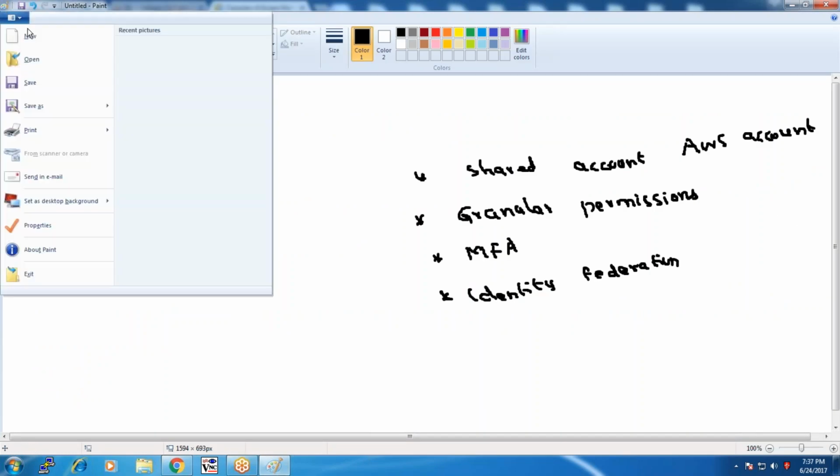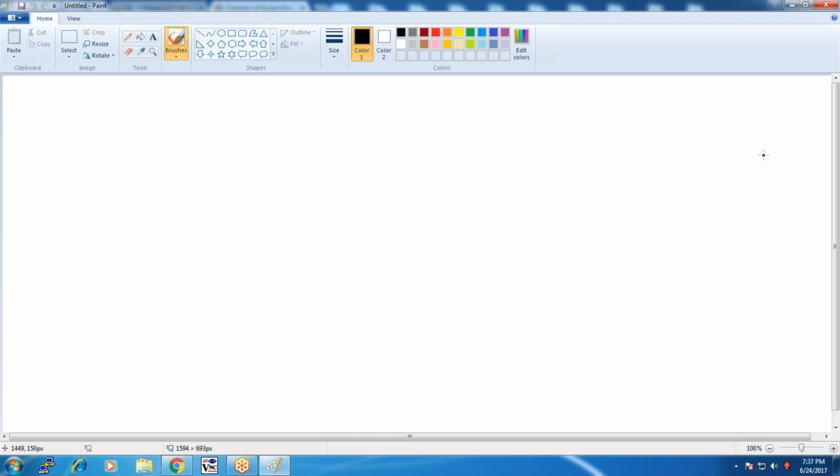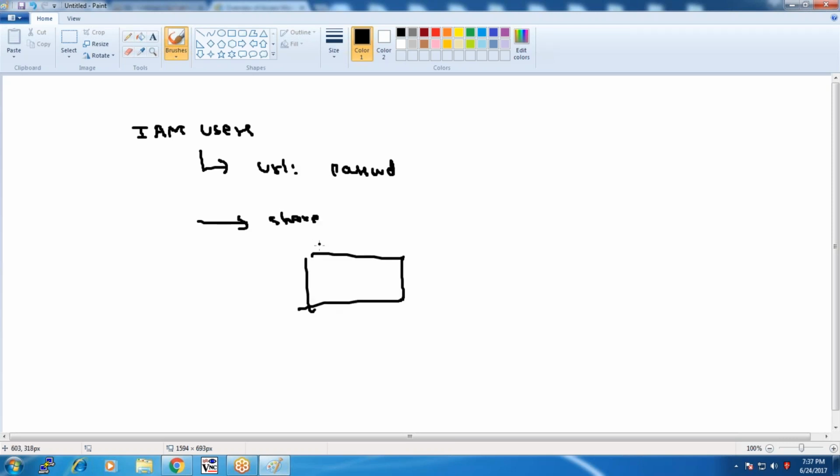Okay, so the flow associated with IAM is that we create an IAM user. Once the user has been created, a URL will be assigned along with the user's password. To whom I need to give access, I need to share the URL. Then using that URL in a web browser, the user can connect with AWS and work with the services that are assigned to them.